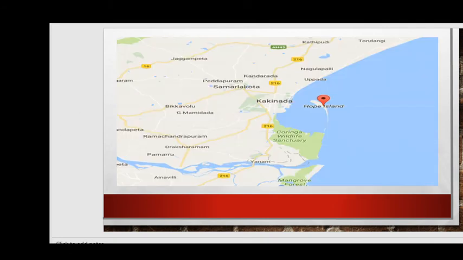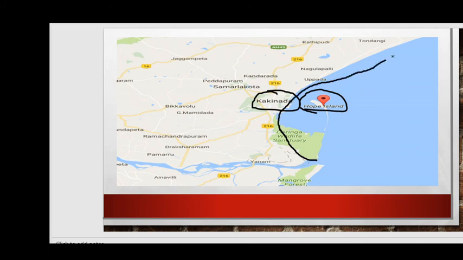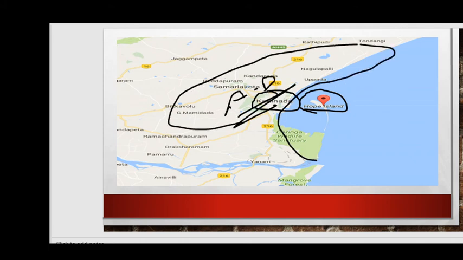Right, so we will move to the location of Hope Island. Here it is your Kakinada, and nearby is Hope Island, you can see here, and this entire coast belongs to Andhra Pradesh, friends. Right, so next we move further.